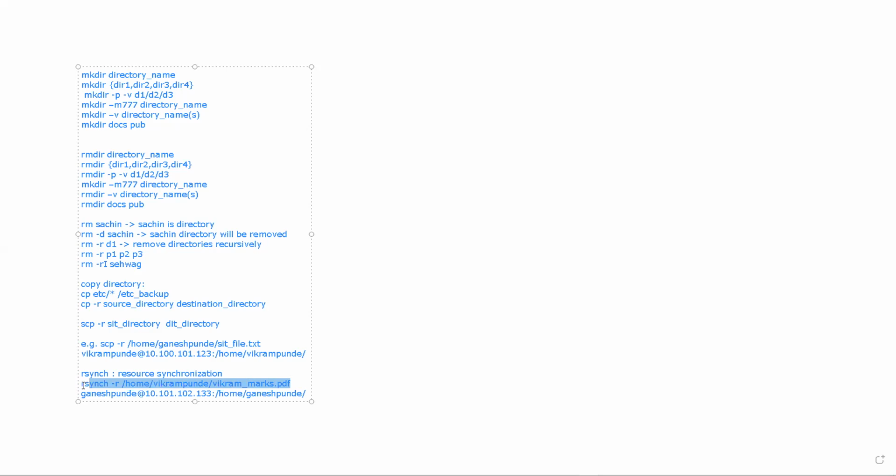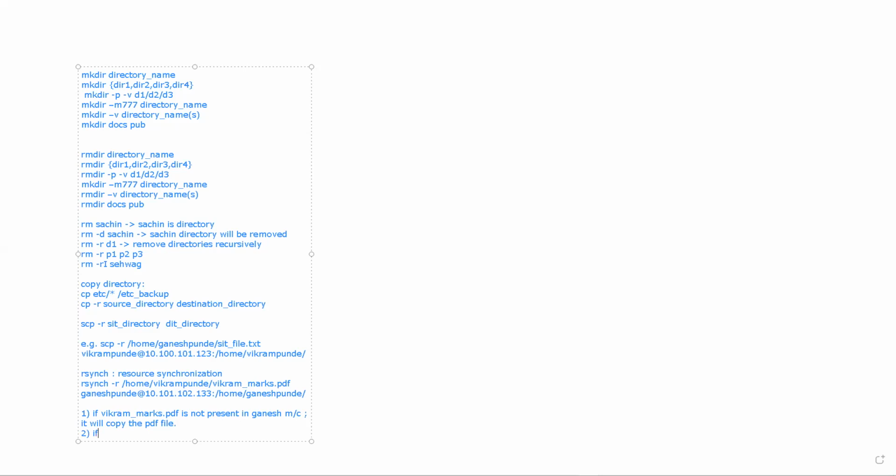So what will happen if this Vikram marks.pdf is not present? There are two conditions. One condition is if Vikram_marks.pdf is not present in Ganesh's machine. In that case, it will copy the PDF file. But there is one more scenario.